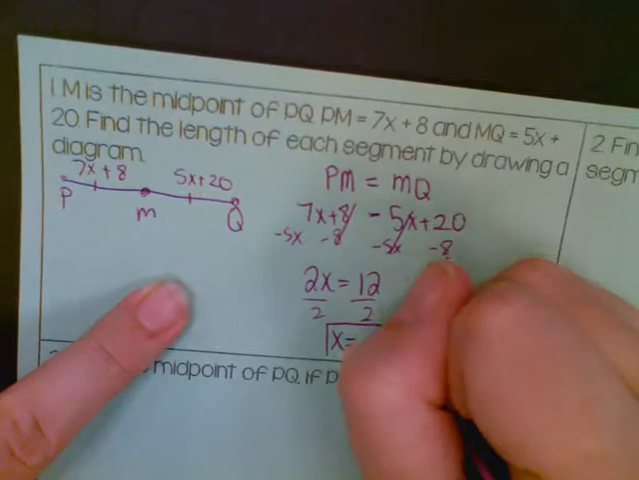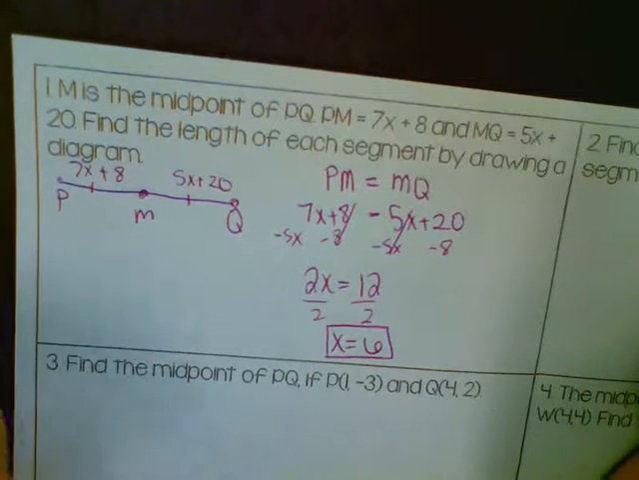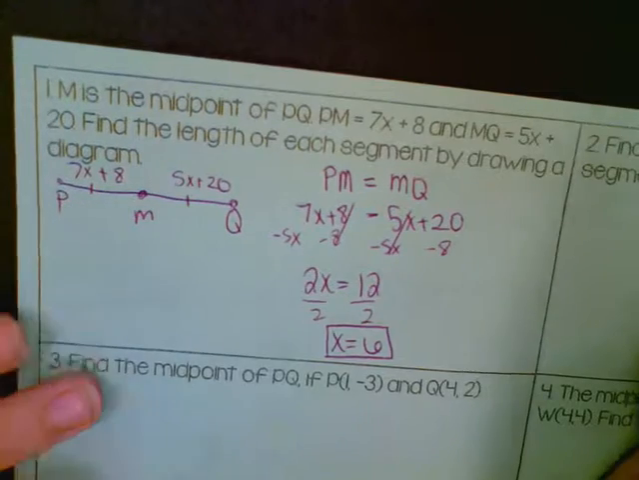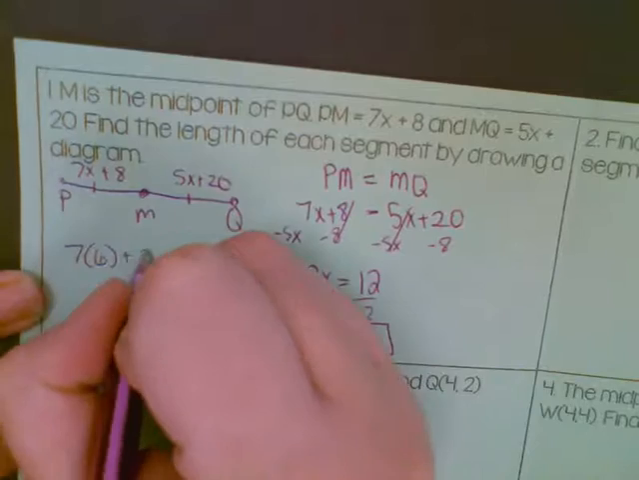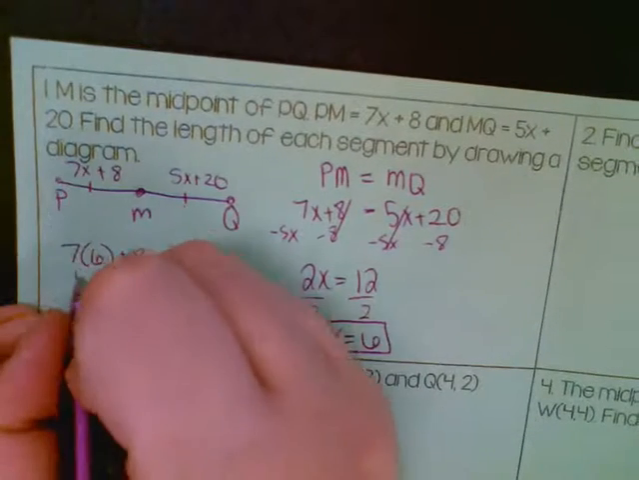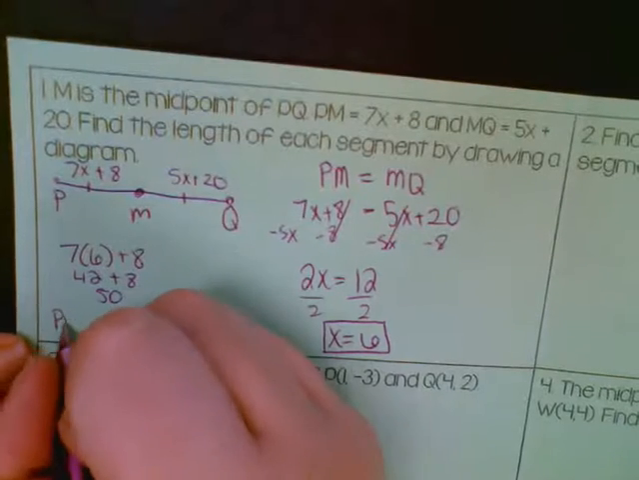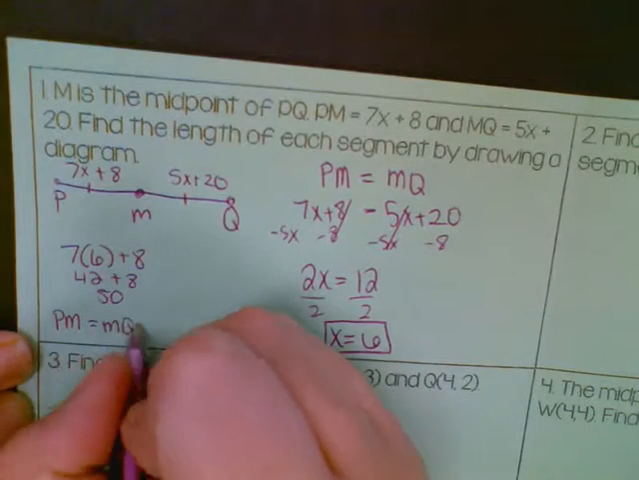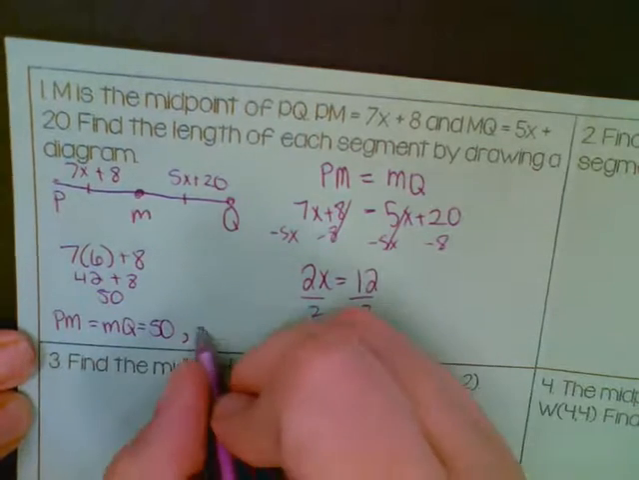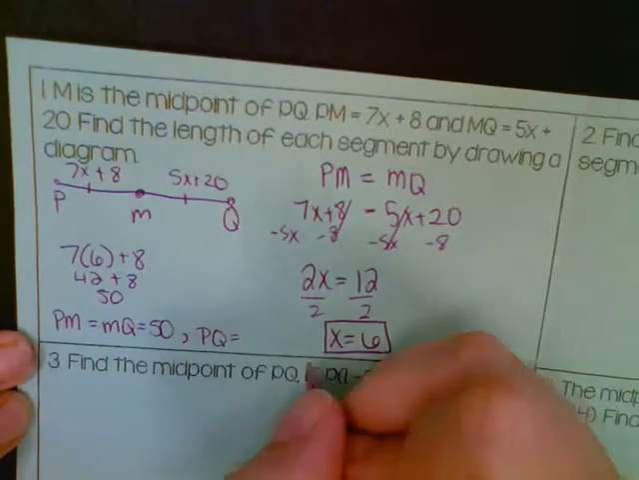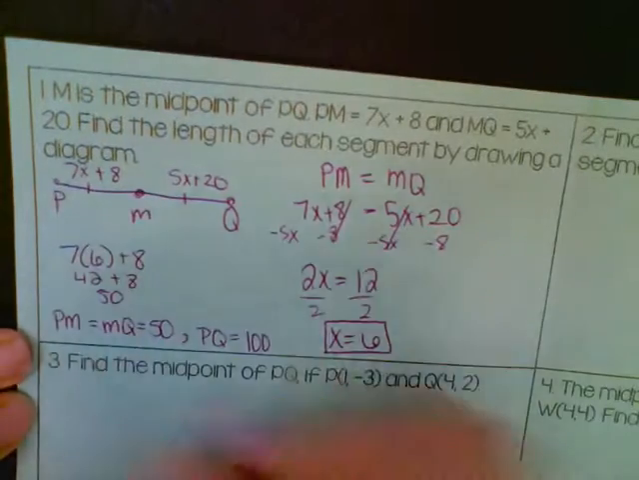So it said to find the length of each side, so that means we're going to need to plug them back in. But since they are both the same, we only have to do it to one side. So you can pick which one you'd want to plug it into. So 7 times 6 plus 8. So 42 plus 8 is 50. So that means that PM is equal to MQ, which equals 50. And then we can also say that PQ would be 100. Very good, because 50 and 50 is 100. So then there's all of our segments.